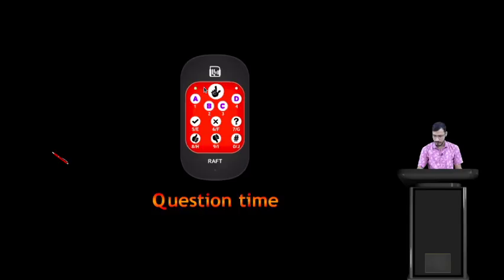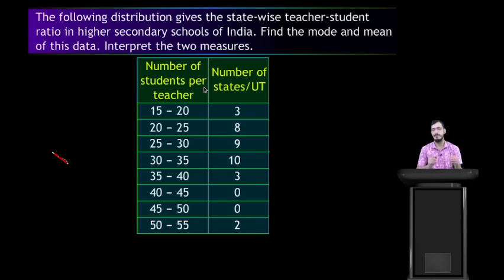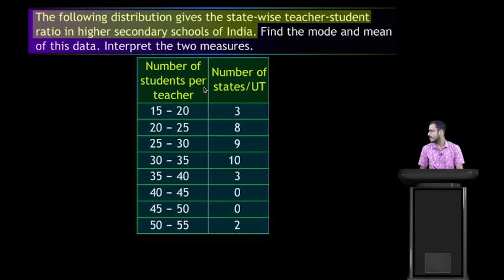Now let's move to another part. Here we have one example, one question. The following distribution gives the state-wise teacher-student ratio in the higher secondary schools of India. Find the mode and mean of this data. Interpret the two measures. Now we find the mode and mean here, so let's start finding them one by one.